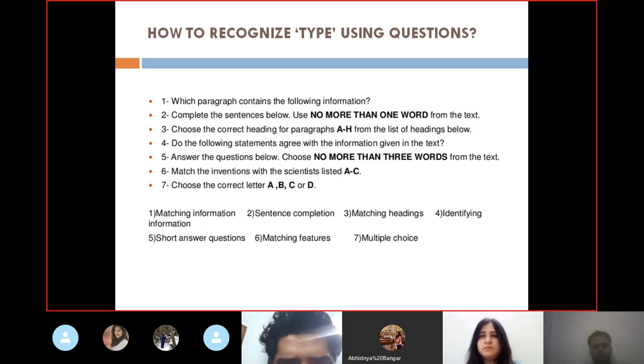Now the sixth is match the inventions with the scientists listed A to C. Now what is this? This is matching features. You'll see every one of these types in your book also, so whenever you go through the book, you'll easily get to know about this. Now seventh is choose the correct letter A, B, C, D. So this is multiple choice. It's the easiest.